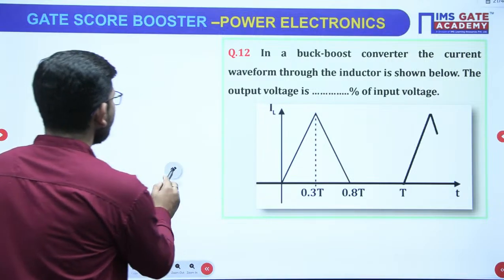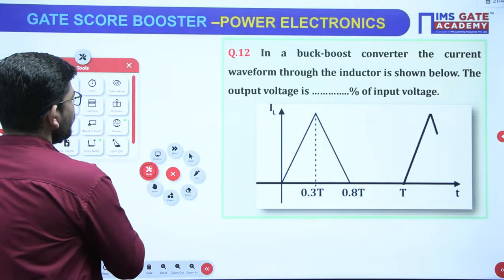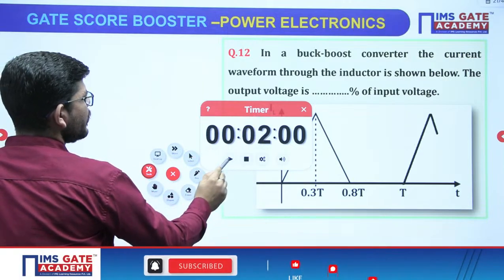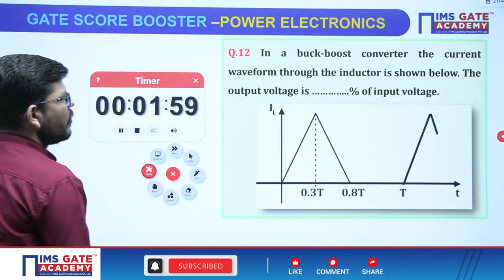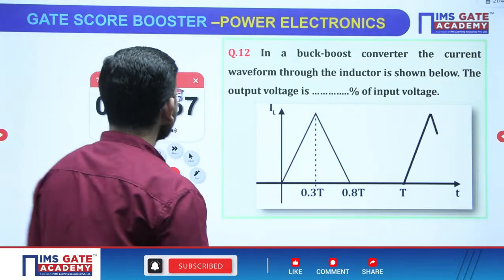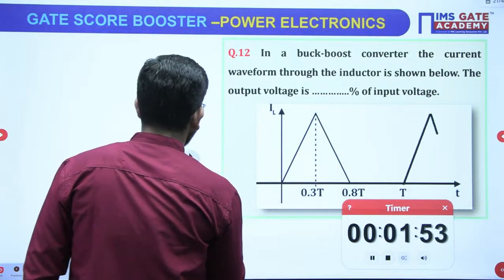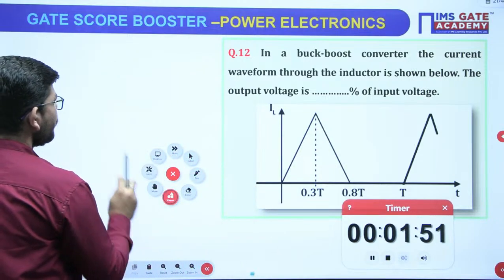Okay, so first of all, let me see how many of you are comfortable with discontinuous conduction. It's not a different topic, right? Your time starts now. Let me see who can solve this question. Okay, and in the meanwhile, I'll just prepare for it.